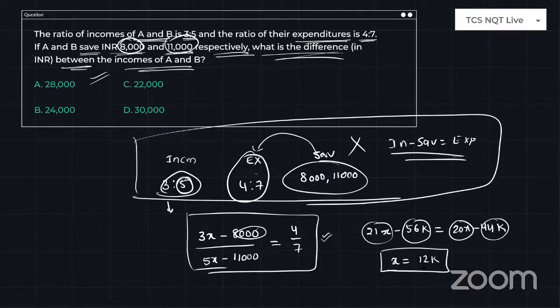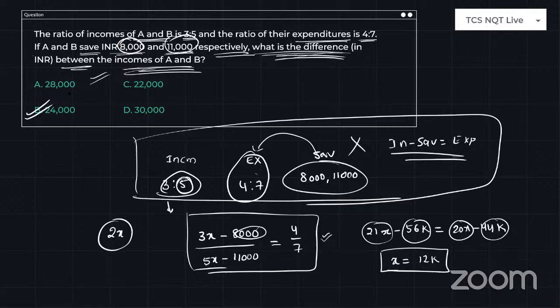So x is 12k. What is the question about? The difference between their incomes. The incomes are 3x, 5x. The difference is 2x, and we know x is 12k. Then 2x will be 24,000. Am I right or not?